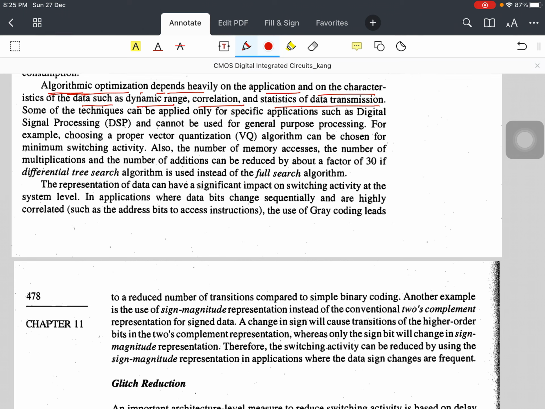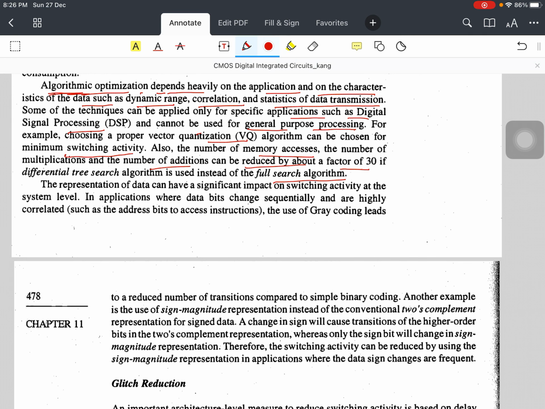Some of the techniques can be applied only for specific applications such as digital signal processing and cannot be used for general purpose processing. So, vector quantization is one of the algorithms you can choose for minimum switching activity. Also, the number of memory accesses, multiplications and additions can be reduced by a factor of 30 if the differential tree search algorithm is used instead of the full search algorithm. In this way you can reduce your switching activity by at least 30%.